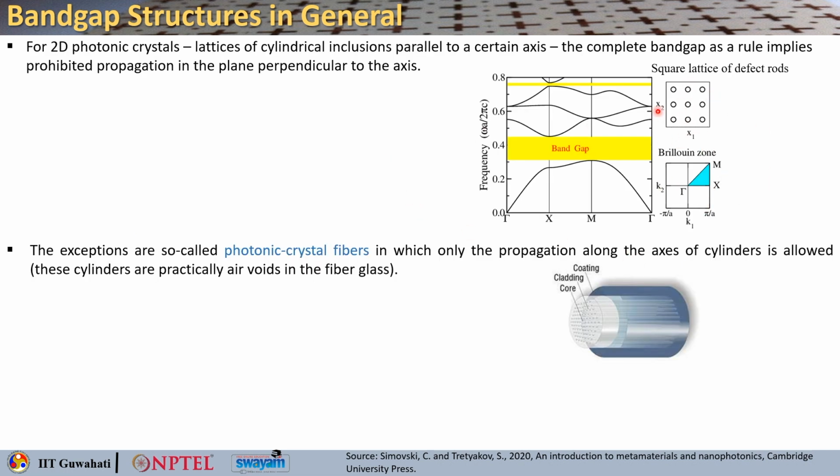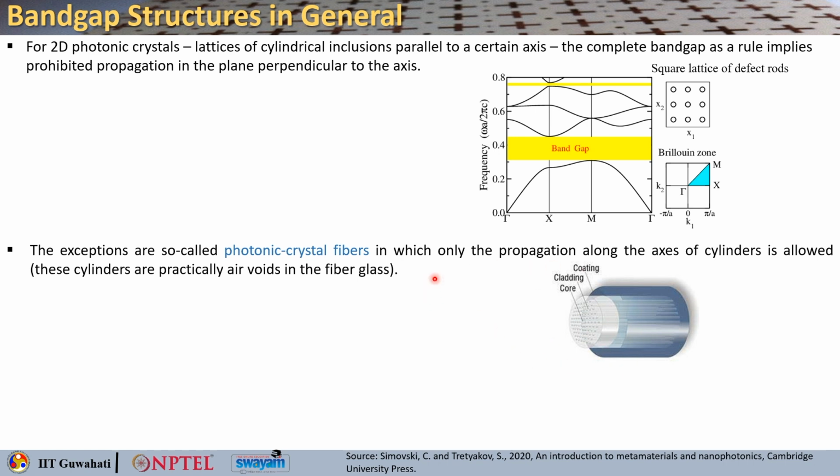So, these are all 2D arrays, or you can say 2D photonic crystals. You can think of a lattice of cylindrical inclusions again that gives you this kind of a complete band gap. That means for any direction or any polarization, light will not be allowed to enter the crystal. Now, there are some exceptions like photonic crystal fibers, in which only the propagation along the axis of the cylinders is allowed. Now, these cylinders are practically nothing but air voids in the glass fiber.